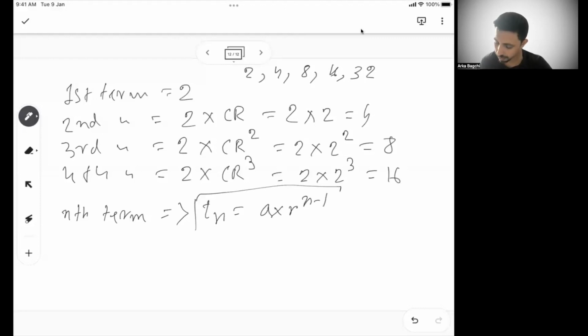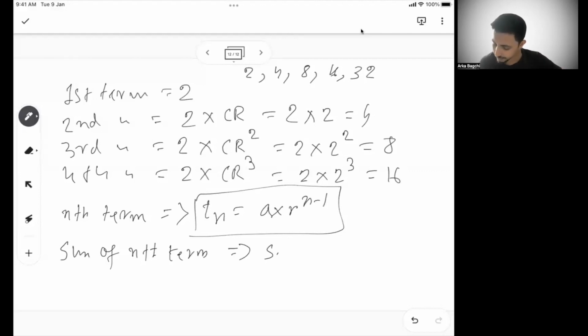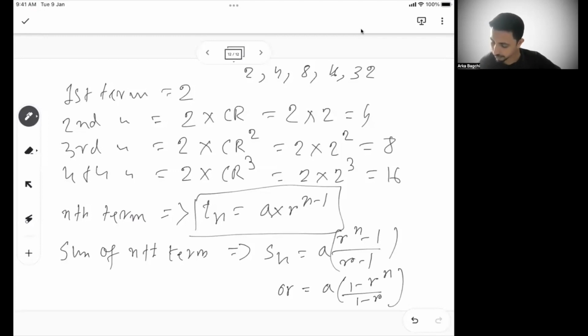So this is the first formula of GP, right? Sum of n terms, and I can show the derivation, but let's not dive into the derivation too much because you don't need to derive that. So the sum of n terms, we can say, is A into R to the power n minus 1 by R minus 1. Okay, this is what we want to do. Or we can say A into 1 minus R to the power n by 1 minus R. Okay, so these are the two formulas.